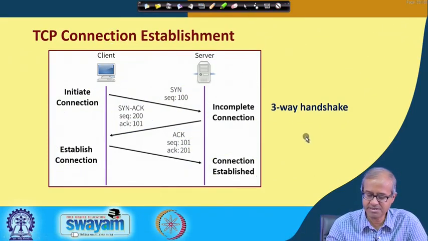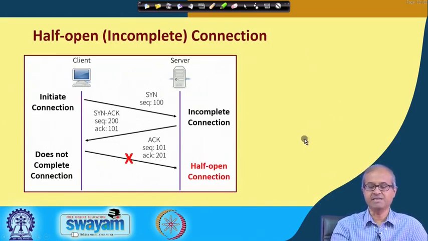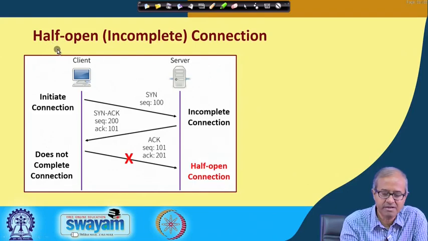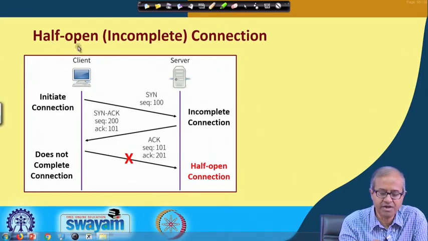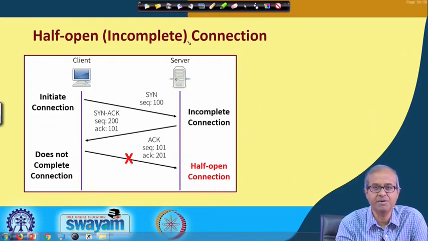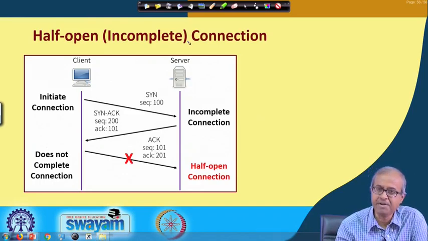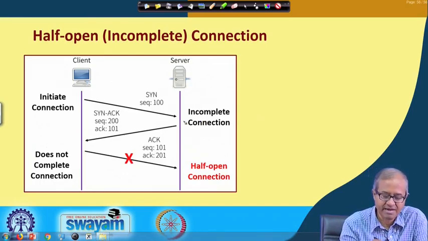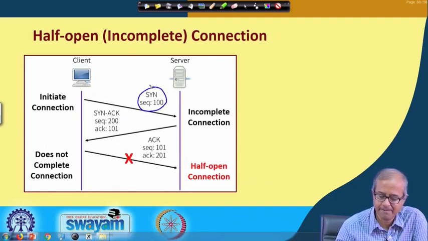But look at a scenario like this, which we refer to as a half open or incomplete connection. Well, in that same diagram I am showing, the client is sending a request, and the server gets that request.